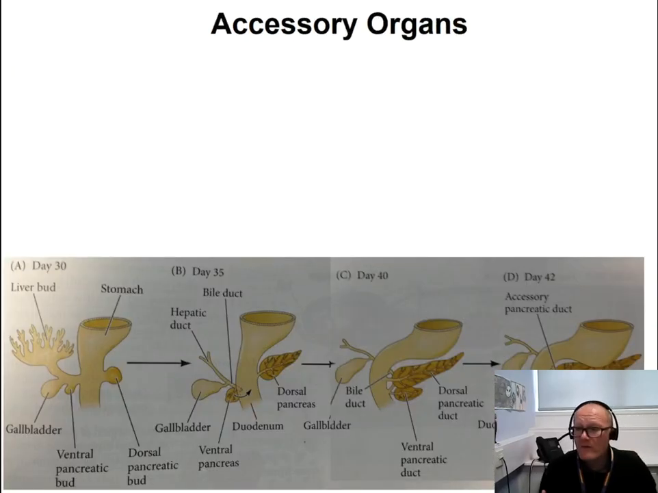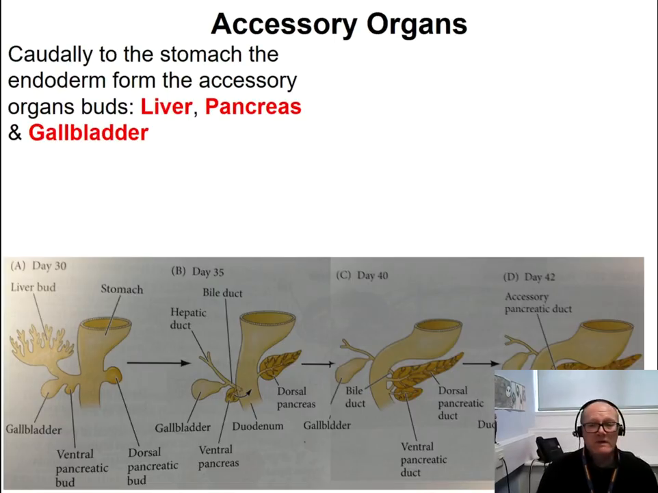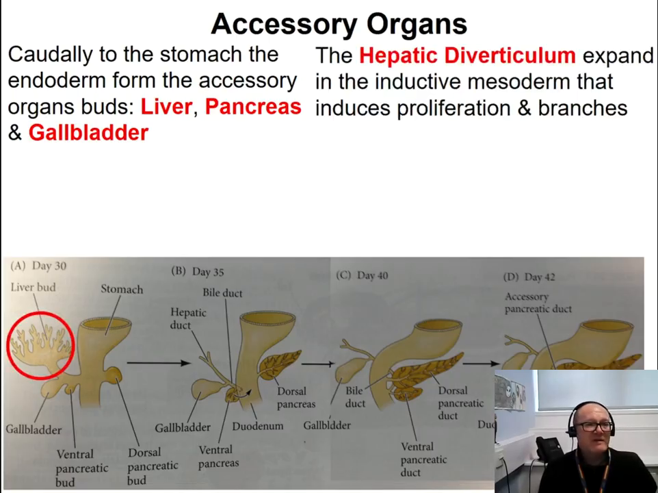So, of course, the endoderm not only forms the intestine, the stomach, and the lungs, but also forms the accessory organs. So just below the stomach, or if you want, caudally to the stomach, the endoderm buds out and forms the liver, the pancreas, and the gallbladder buds. In particular, the hepatic diverticulum. The hepatic diverticulum is a big bud of the endoderm that forms the liver, and expands.